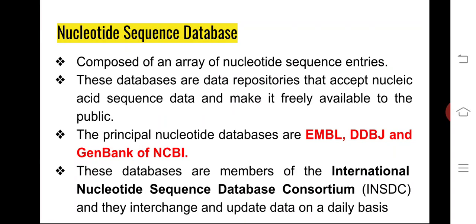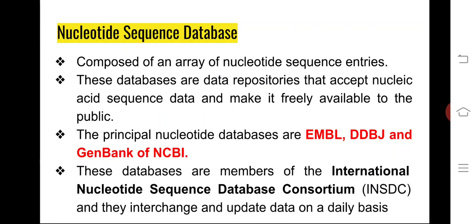NCBI owns the database GenBank. These three databases are collaborating with each other. In fact, they belong to the same international consortium, and we call that consortium the International Nucleotide Sequence Databases, because all these three are nucleotide sequence databases.